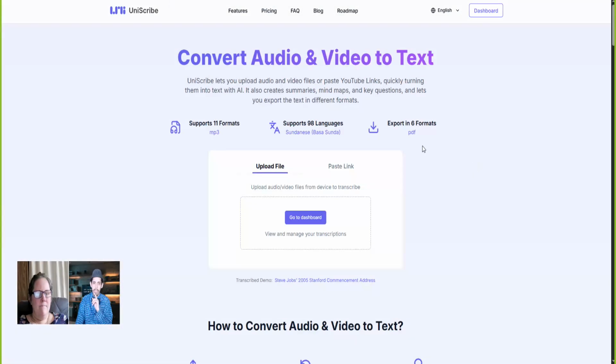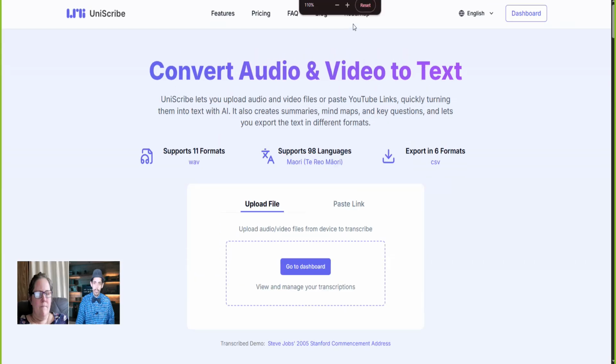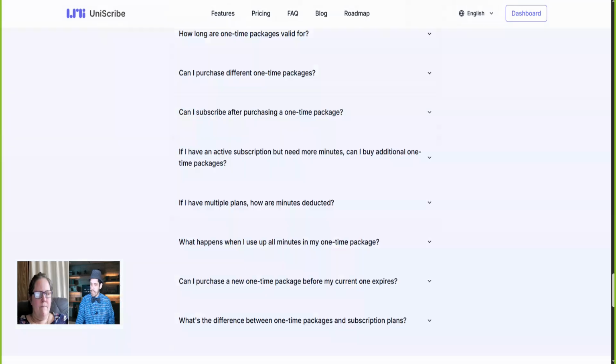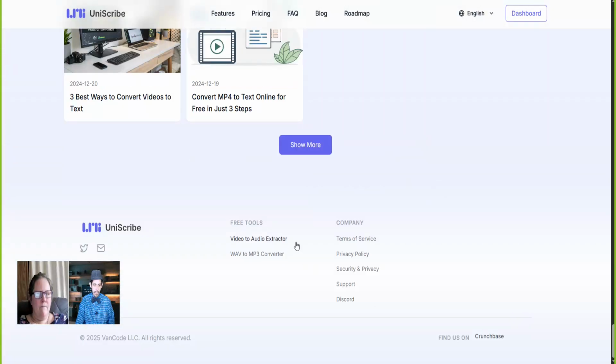Sometimes if you want to know if there's an API, it's in the frequently asked questions. A lot of times if it's not up there, usually in the top menu, you'll see if it exists. But if it's not in the top menu, you can scroll all the way down to the footer, and it doesn't exist here either.